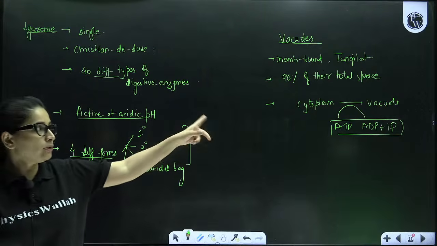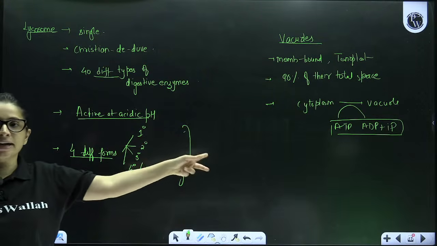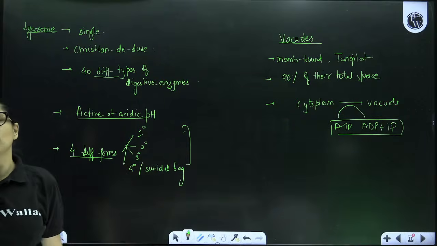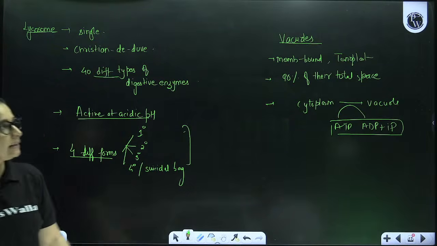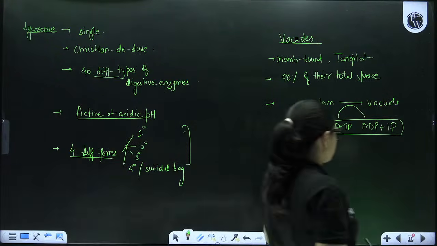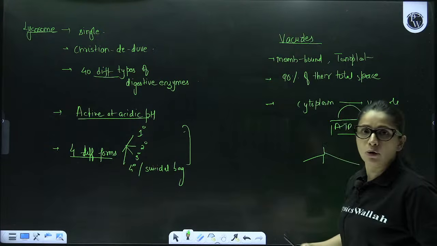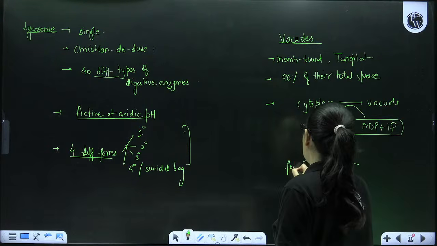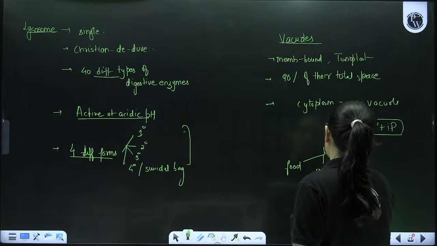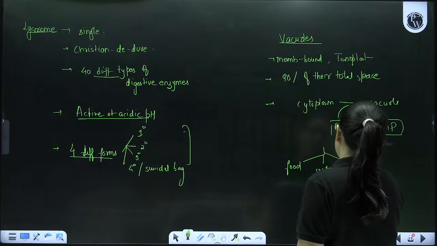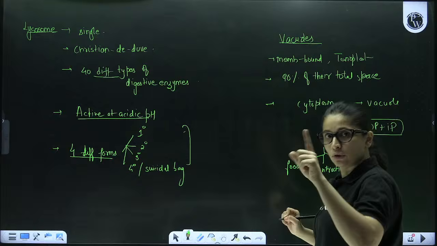Why? Because when you move any chemical from the cytoplasm inside the vacuole, it is always against the concentration gradient. So these are the few important points which you have to remember, and few examples of vacuole which you usually find in case of eukaryotic cells are food vacuole, contractile vacuole. Gas vacuole is for prokaryote, not for eukaryote.